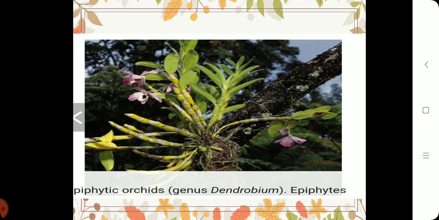Here you can see in this picture orchid plants. They are growing on the large tree, absorbing the nutrients. Hence this is also a kind of parasite, taking shelter on the large trees as well as absorbing the nutrients and other necessary materials from the large trees.